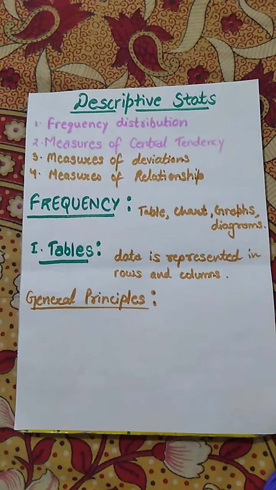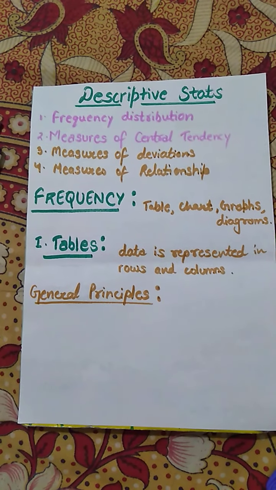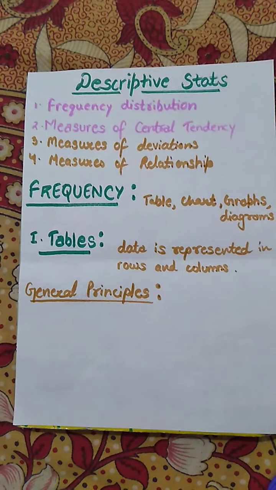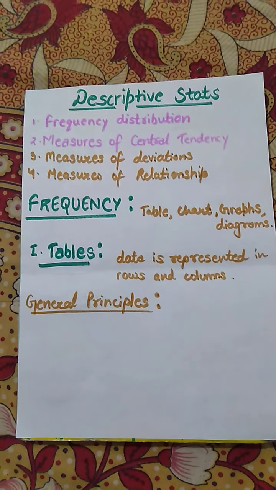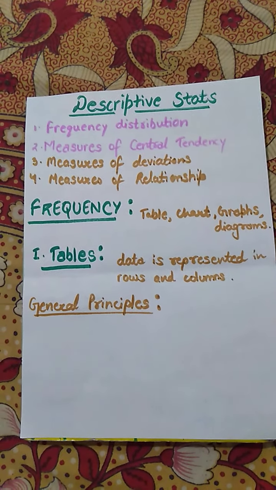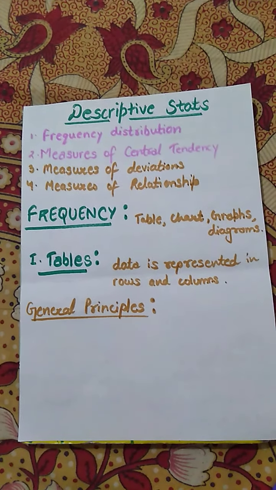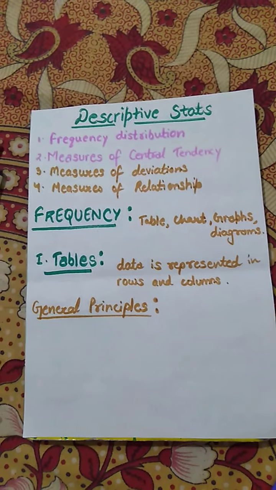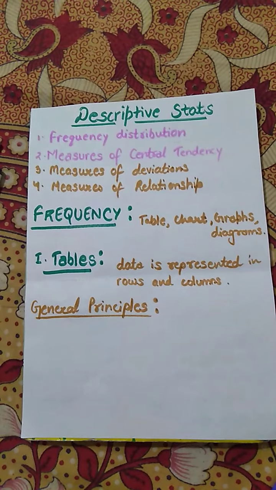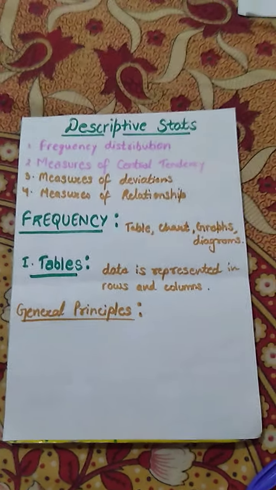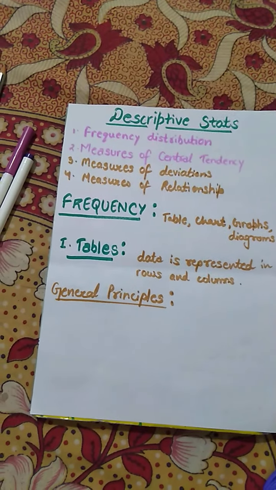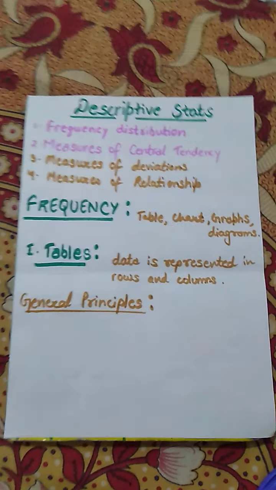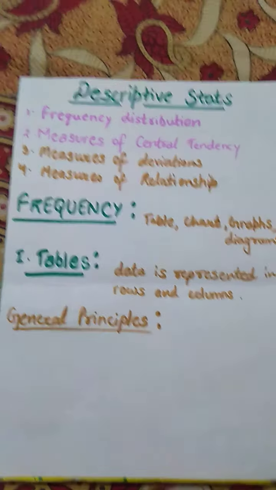So next we will be studying about the general principles of table. For example, table can be single or complex depending upon the data or depending upon the tool we have used during our research. So basically the general principles of tables could be, so first of all, the table should be precise, understandable and self-explanatory.